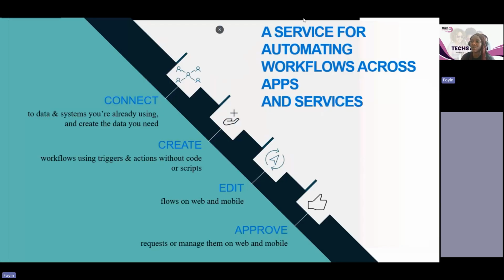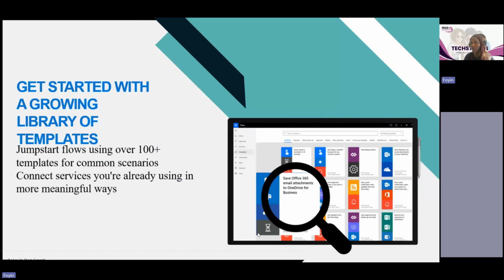It's able to connect to data and systems, create those triggers and actions, and then you can edit it and also approve, even on mobile or on the web. So that's what Power Automate does for us, and there are ready-made templates.